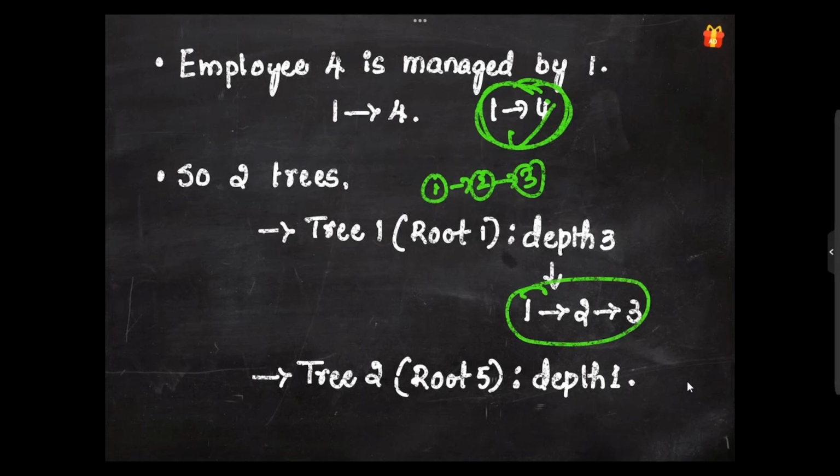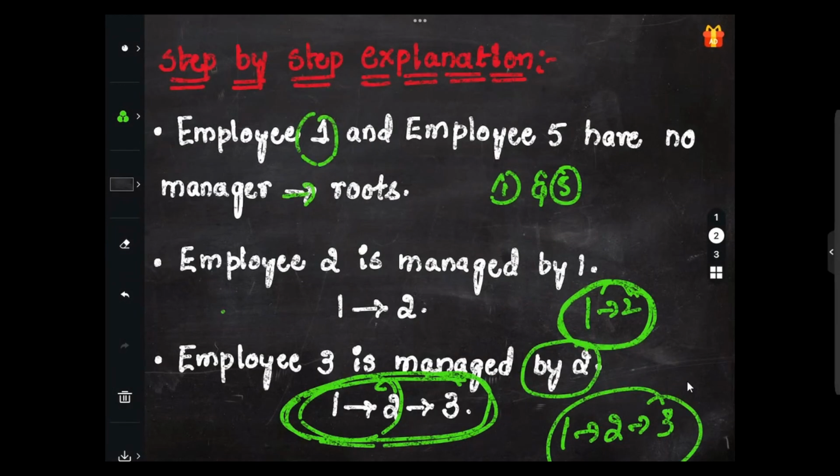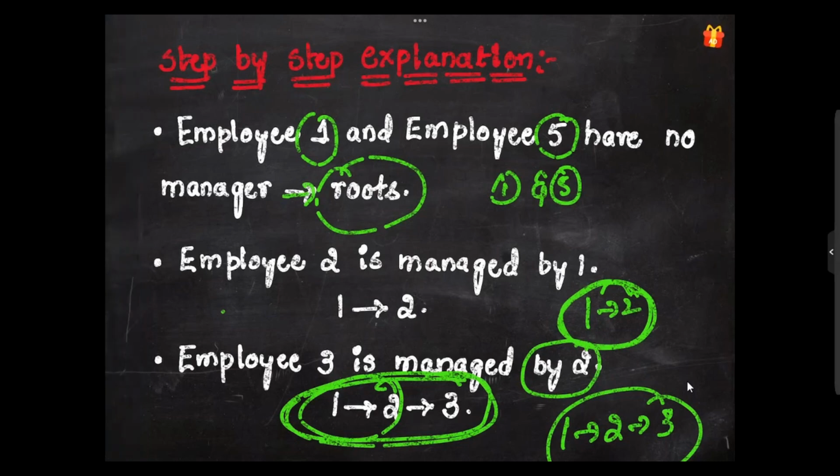And in tree 2 we have root 5 directly. This is considered as root because it is not managed by anyone. Employee 1 and employee 5 have no manager, as I said earlier, so these will be considered as roots. For 1, 1 is managing 2 and 2 is managing 3, so we represent it as 1 2 3. But for 5 we have just the root and the depth is only 1, right?